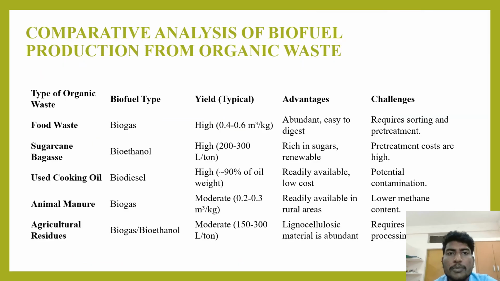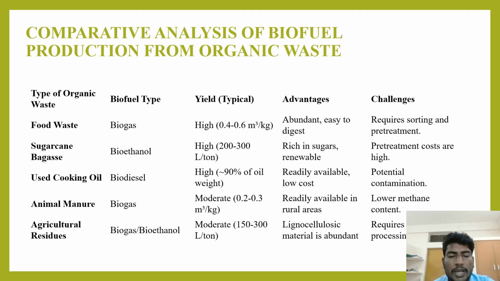Comparative analysis of biofuel production from organic waste. Here we can see several types of organic waste and the biofuels produced from them, and the yield, the advantages, and the challenges we can see here. First we'll see food waste. From food waste we can get biogas and the yield is high. The advantage is abundance and easy to digest. It requires sorting and pre-treatment. And from sugarcane bagasse, bioethanol can be produced, and the yield is high and it is rich in sugar and renewable, and the pre-treatment costs are very high in sugarcane.